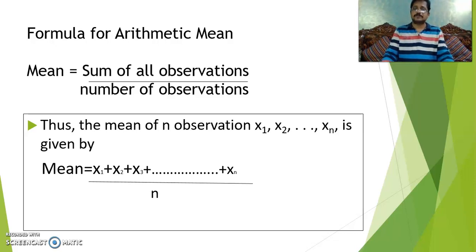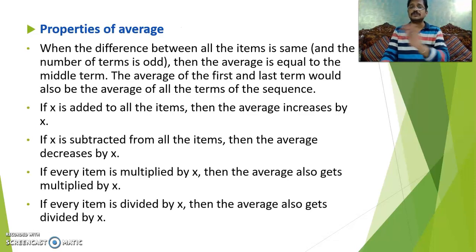Okay, for example, there are n observations: x1, x2, x3 and so on up to xn. The mean of these n observations, from the formula above, is the sum x1 plus x2 plus x3 plus so on up to xn. The total number of observations is n, so divided by n. So mean equals (x1 plus x2 plus x3 plus so on up to xn) by n. Of course, you can say sigma x by n.